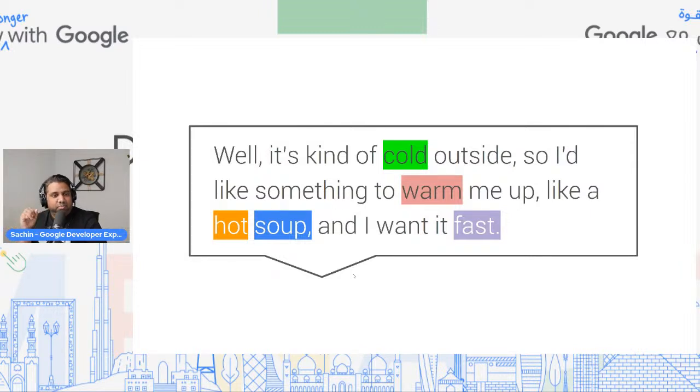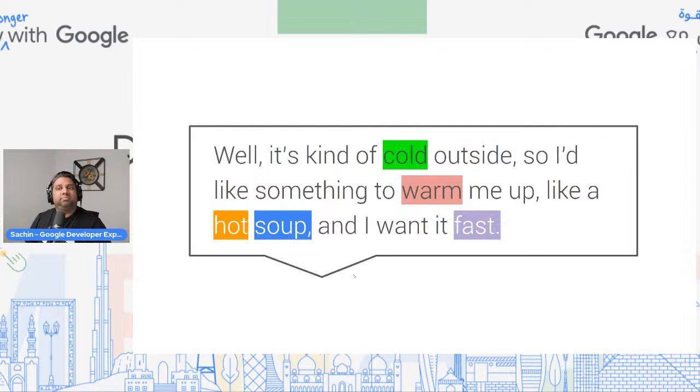So let's say that you have a chatbot, and the chatbot is all about giving you recipes. Now, imagine if you're a developer building this from scratch, writing some logic to understand the user, right?